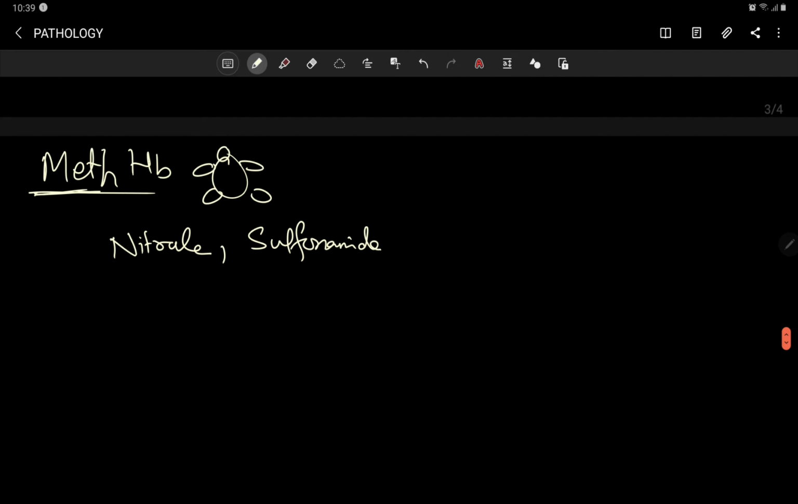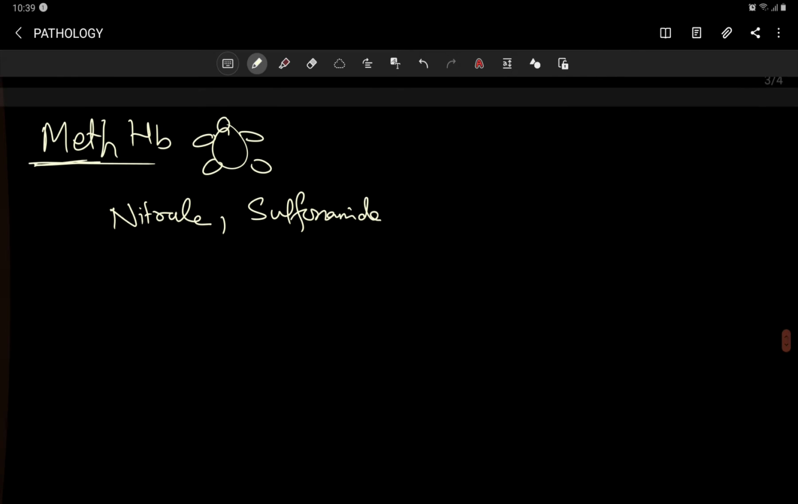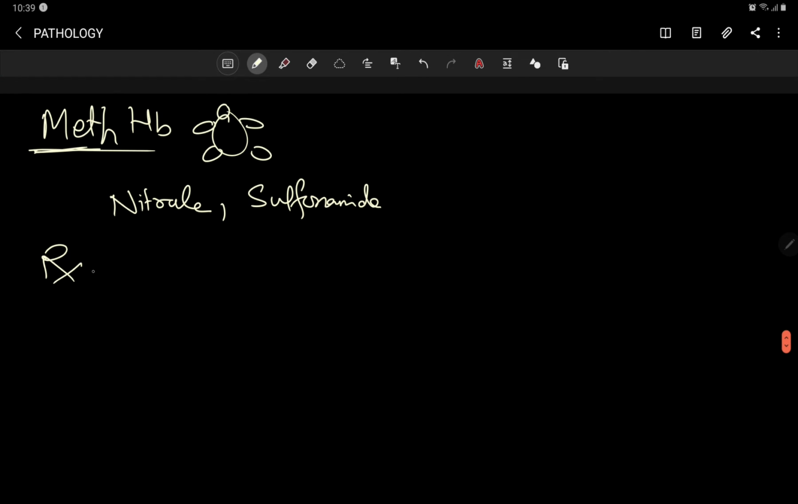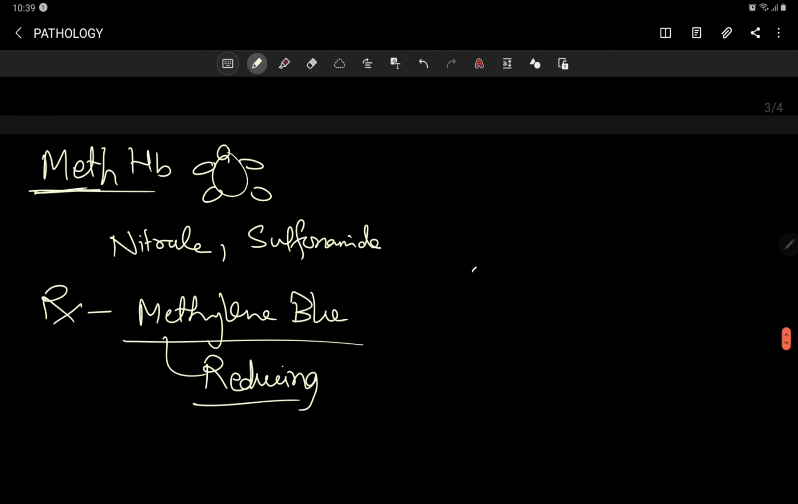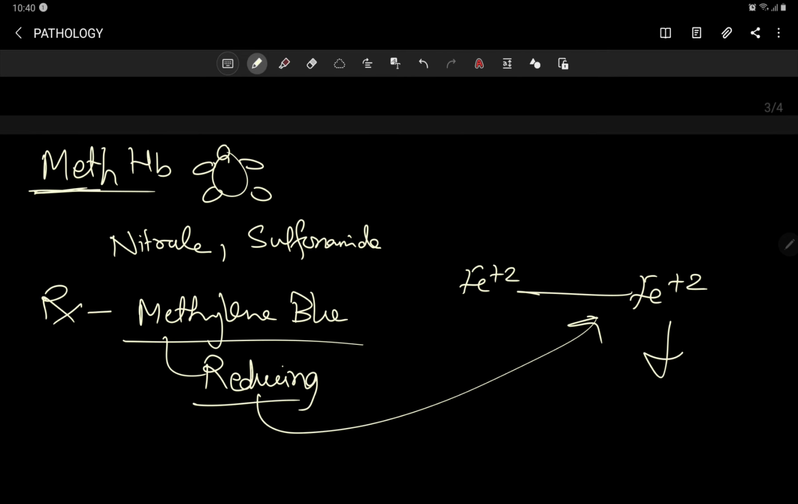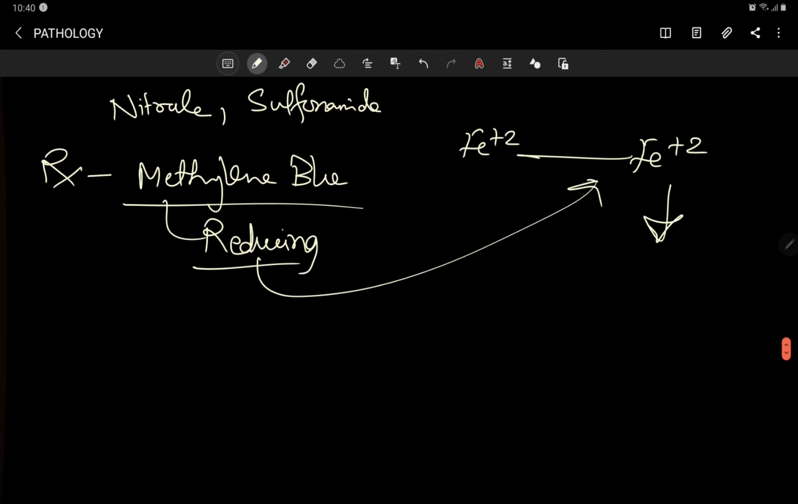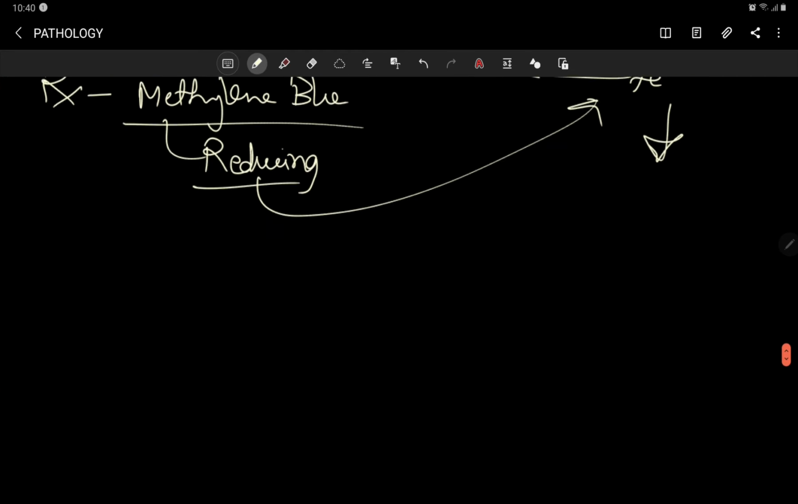Also, one thing to remember here is, if someone is having methemoglobin hypoxia, for the treatment he or she is given methylene blue. Methylene blue is a reducing agent. As we talked above, the iron Fe+2 is oxidized to Fe+3. So if you give a reducing agent, the oxidation will be reversed, and it will reduce the risk of hypoxia.